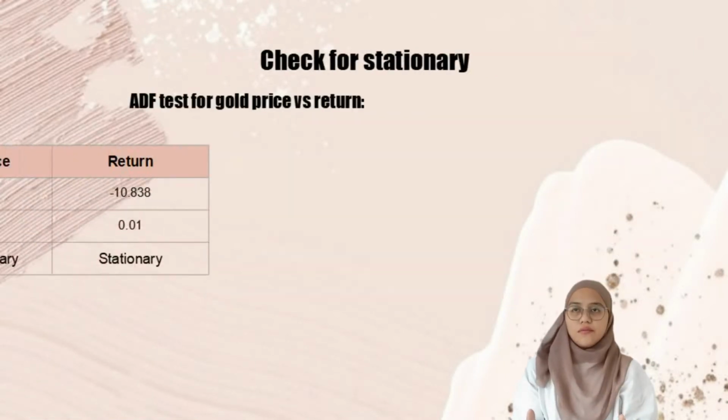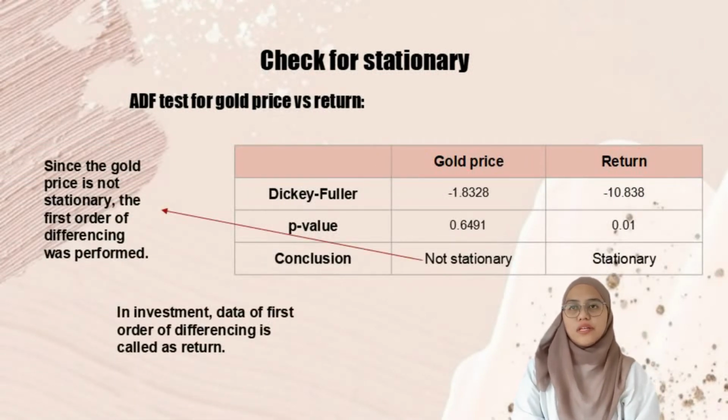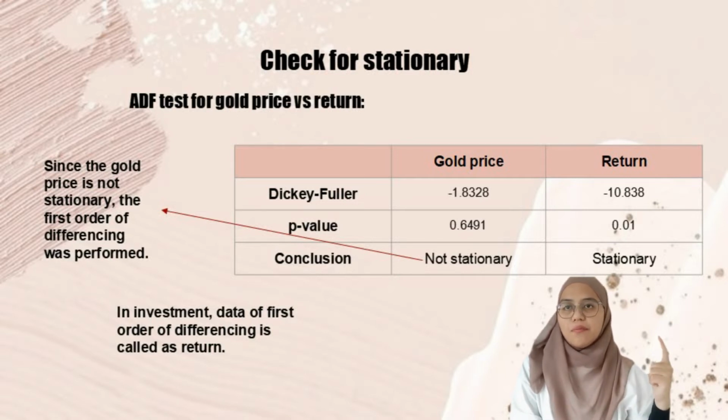Next is to check for stationarity. As we can see, for the gold price, the P value is 0.6491, which exceeds 0.05. It is concluded that the gold price is not stationary data. Since the gold price is not stationary, the first order of differencing was performed. In investment, data of first order of differencing is called return, and from the result of the return, the P value is 0.01, which is less than 0.05, and it concludes that the return data is stationary.